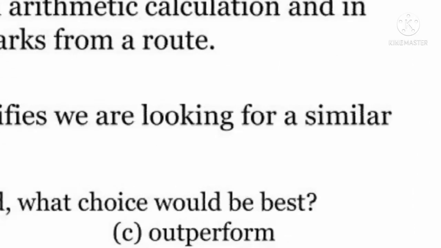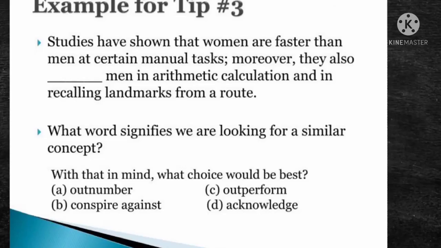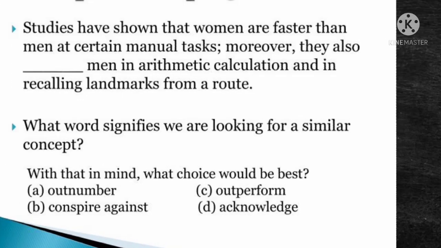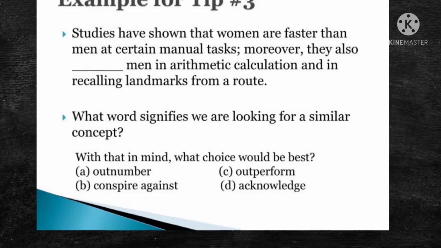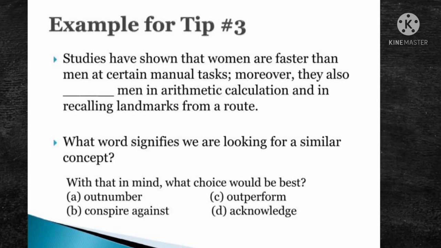Okay. So "they outperform" is almost like they are faster than men at manual tasks and they also outperform in arithmetic calculation. So we get the additional meaning for this sentence. In this way, a supporting idea or additional idea is another technique to complete the incomplete sentence.